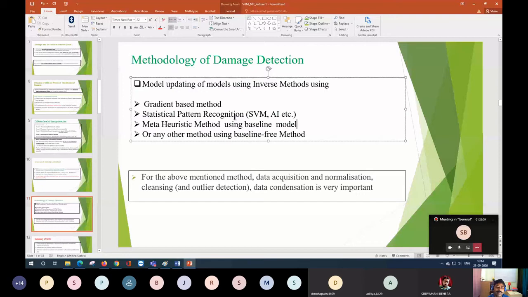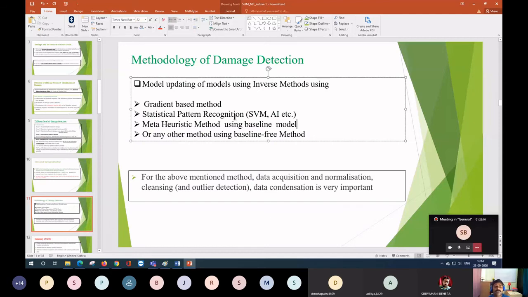Suppose you are doing some testing on a cantilever. You can repeat the test and see whether your data is changing or not. It may happen that the first test was wrong and the second test you carry out is correct. So you can repeat the experimental test, and once you repeat it, you will be sure there is nothing wrong in the experiment.